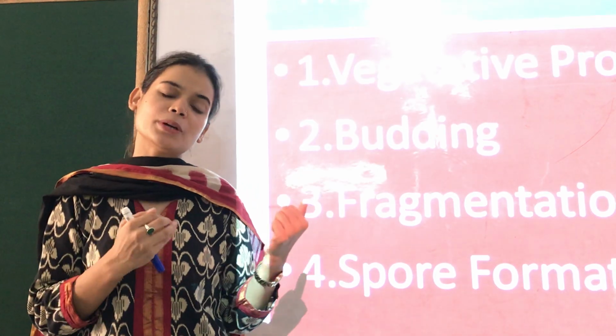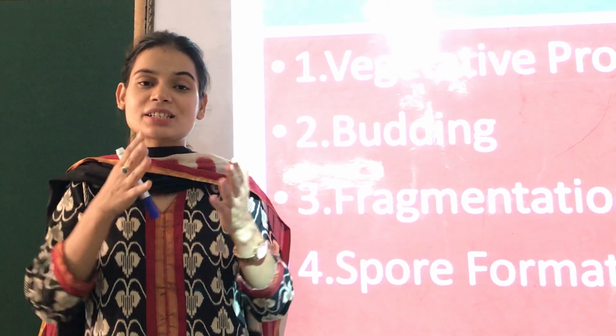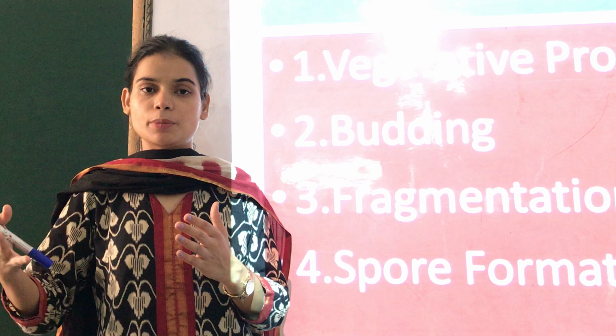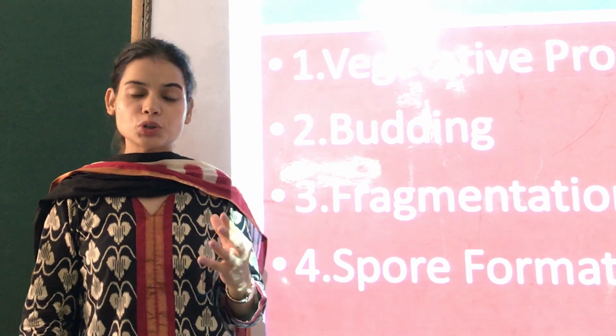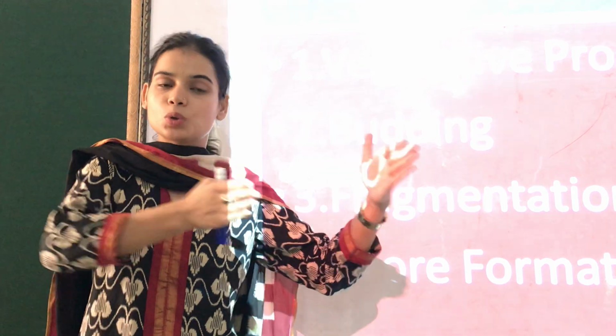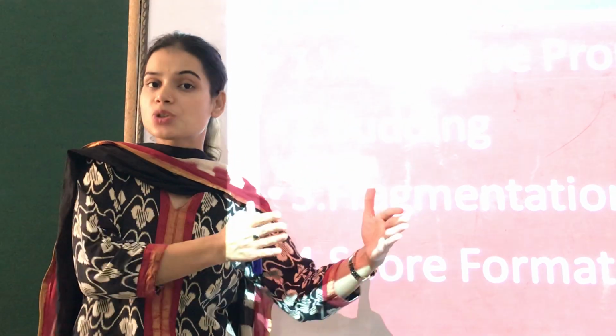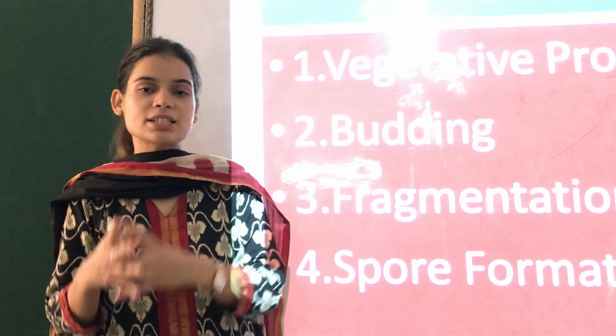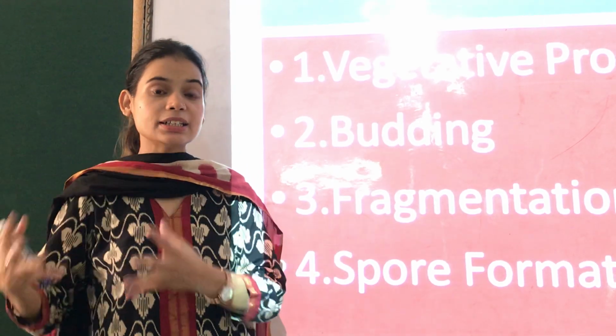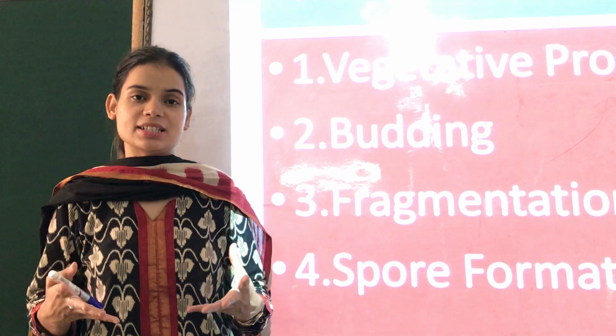They all generate their offspring in order to survive. In this chapter we are going to see what are the various methods or modes of reproduction in plants. In the last class I already told you that plants can reproduce through two modes. The one is the sexual method, in which they grow out of seed. The next one is asexual reproduction, which is carried out by the plants that don't have any seed.